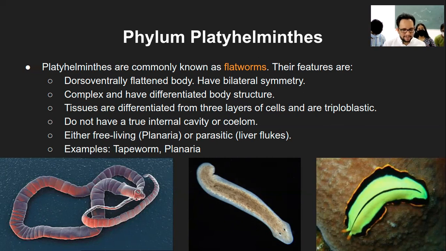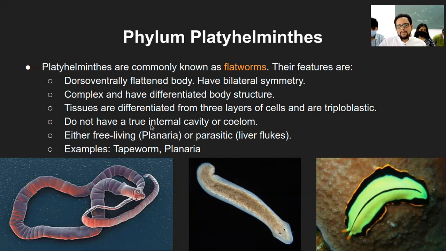So triploblastic means the organism is developed from three germ layers, right? Germ layers are called so because they are at the stage of embryonic development. From one cell, we develop a whole organism. So during a particular midpoint, there are three different layers of arrangement of the cells, and from each layer, different organs develop. That is what is called triploblast.